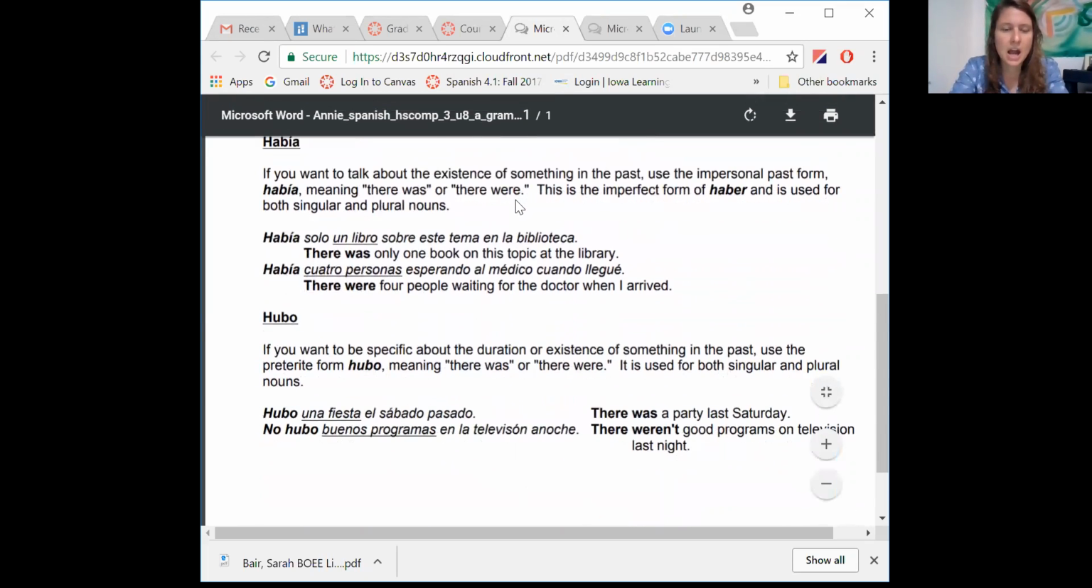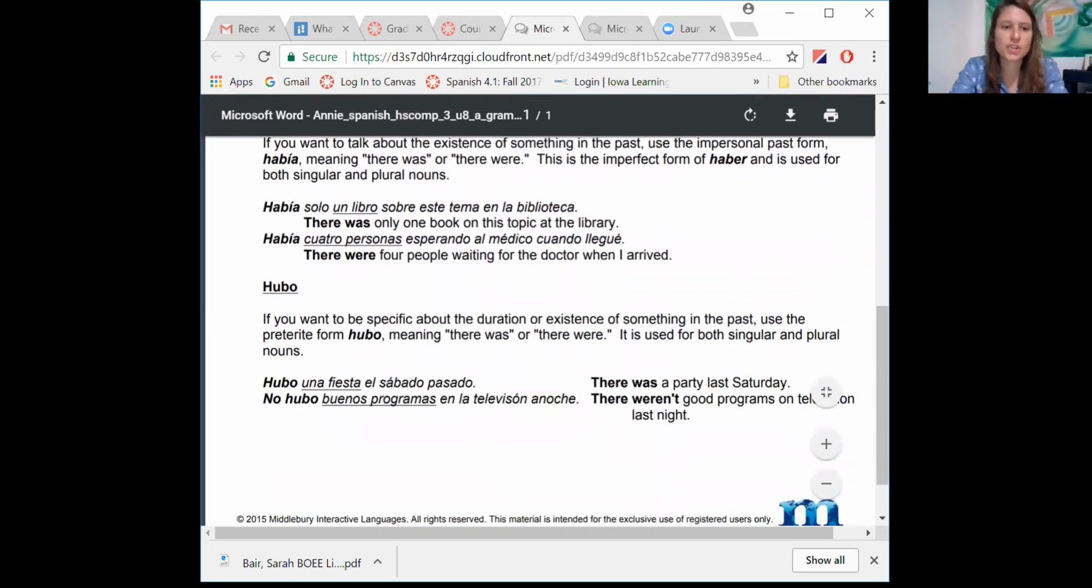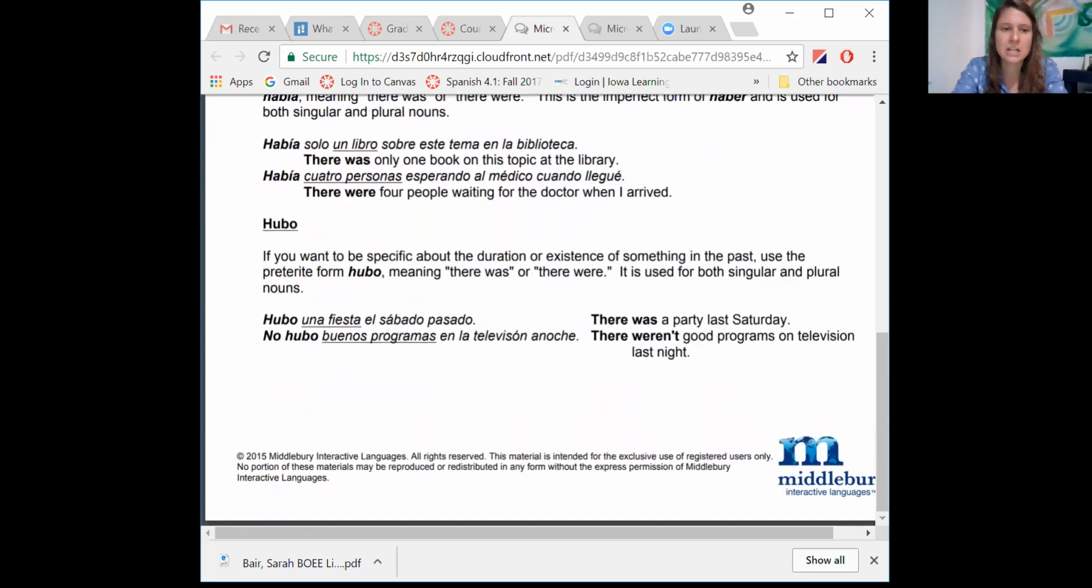And then past tense, this is the impersonal past form, the imperfect form of haber is había. So this is also used for singular and plural nouns. So había solo un libro, right? Sobre este tema en la biblioteca, there was only one book. Or había 4 personas esperando al médico cuando llegué. There were only 4 people waiting for the doctor when I arrived.